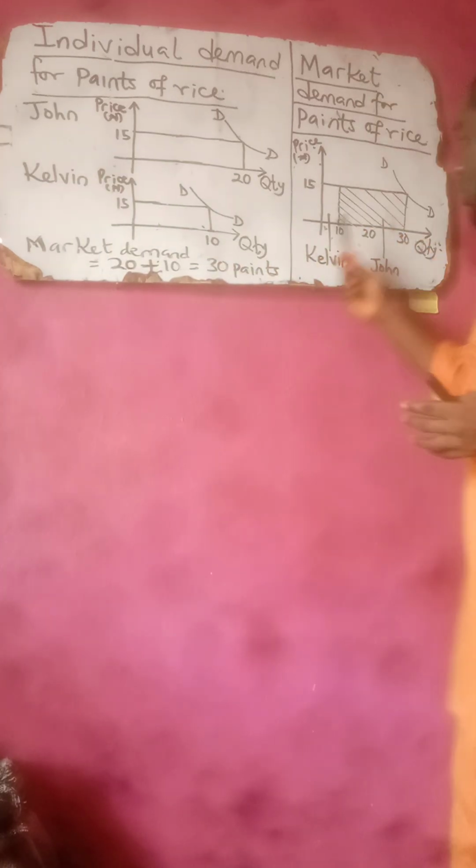The 10 is the quantity consumed by Kelvin. Yes, one of them consumes up to 20 pints, but you are going to use 30 because it is the market demand. You are not going to make use of 20 here.